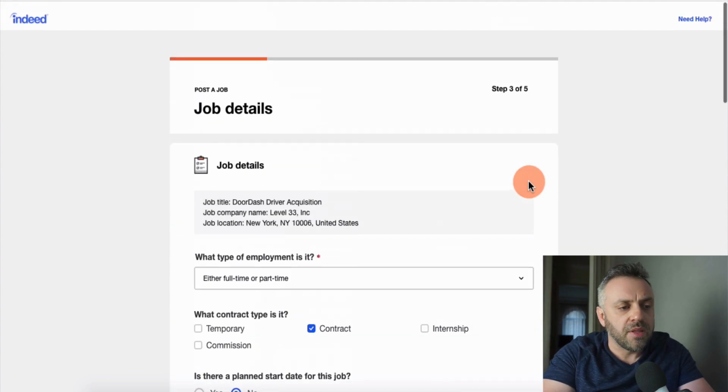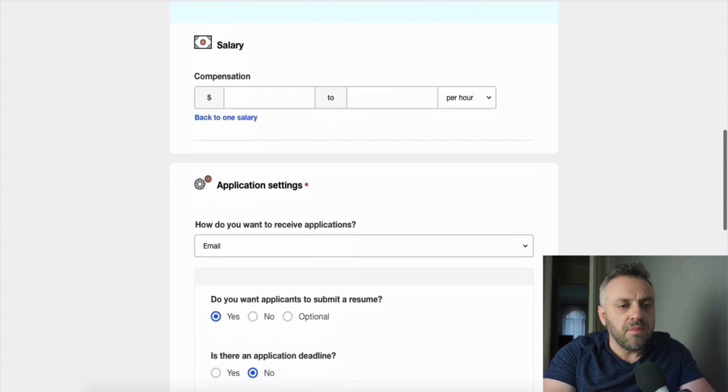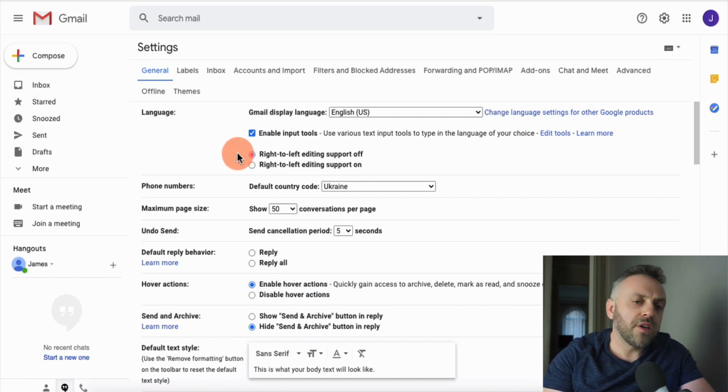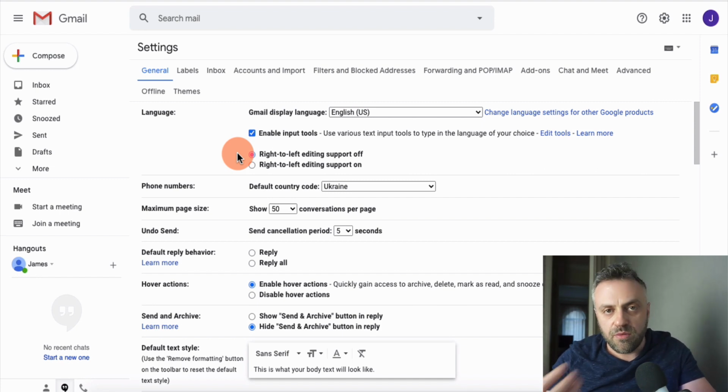Now, what's going to happen is when they submit an email, this is going to be very, very good. What you want is to create another email account, and this email account is going to automatically reply to them with more information about the job.